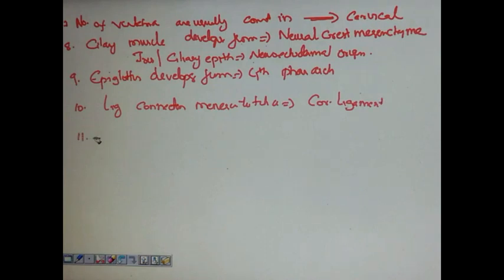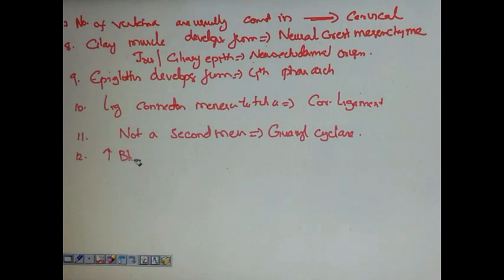Coming to biochem. Following is not a second messenger. The answer was guanyl cyclase. And next question was regarding blood supply. Increased blood supply to muscle seen all except.